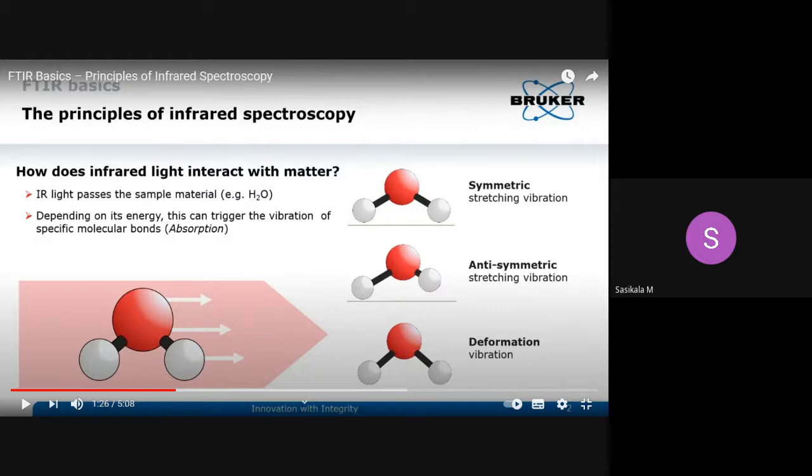Wagging is a type of in-plane bending where two atoms inside the plane will be moving on the same side. That means when one atom is going on the right hand side, another atom will also go on the right hand side. If one is moving on the left hand side, another also will be moving on the left hand side. Likewise, oscillating here and there. Okay, inside the plane, it will be oscillating. So that will be called wagging.